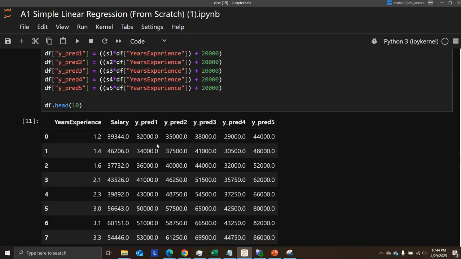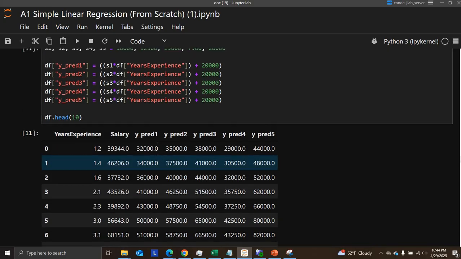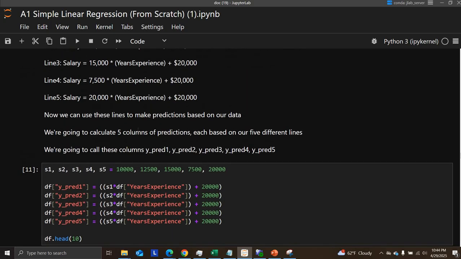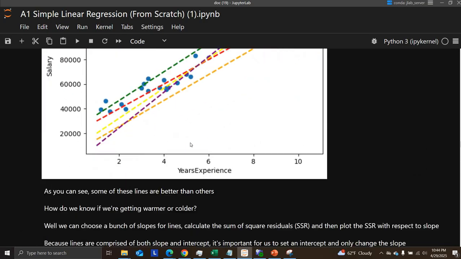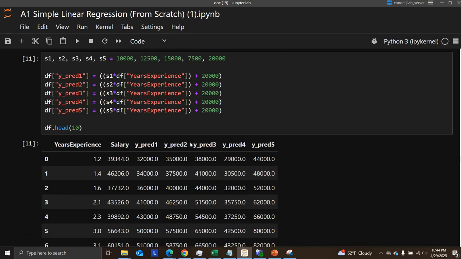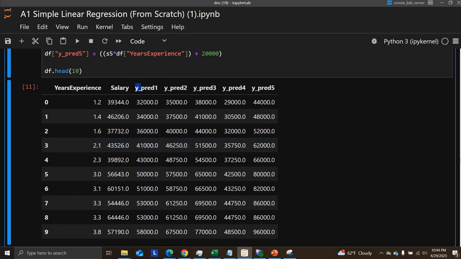Each one of those has their own slope, and I actually made all their intercepts the same. So they're a little different from this. Imagine all these, but they have the same intercept, just at slightly different angles. And then I made a prediction based on that equation.